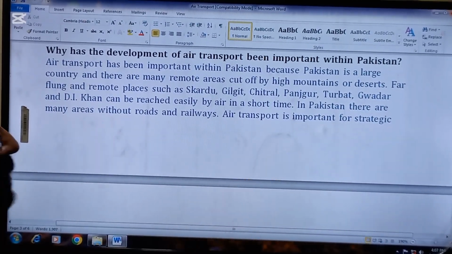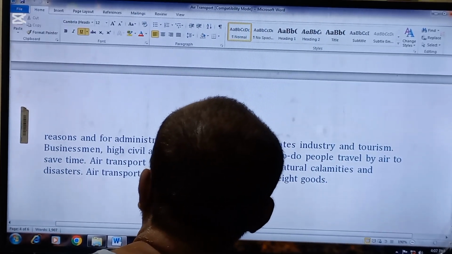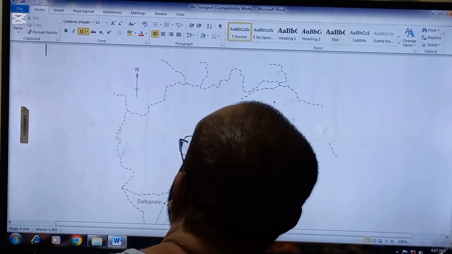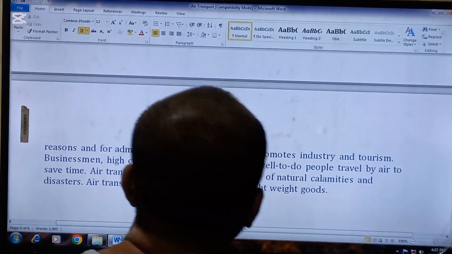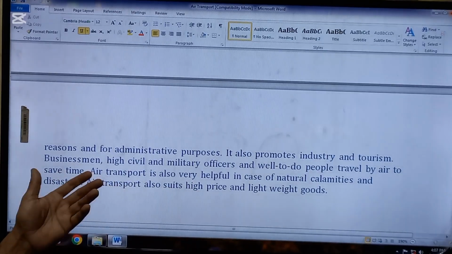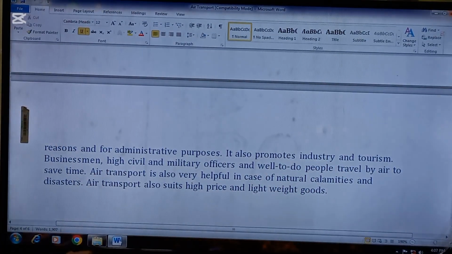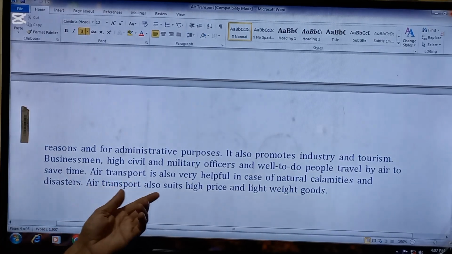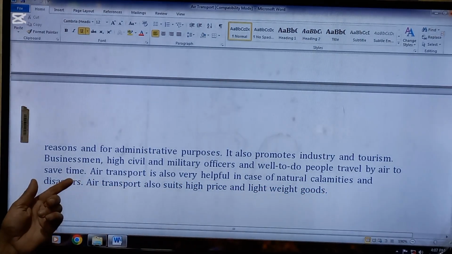Air transport is important for strategic reasons and for administrative purposes. It also promotes industry and tourism. So beta, this is also another point, that it develops industry and tourism. This is another reason. Businessmen, high civil and military officers and well-to-do people travel by air to save time.